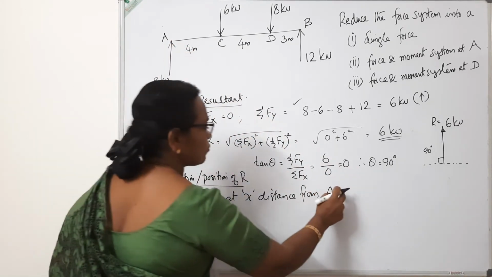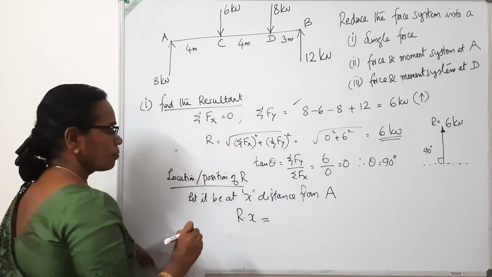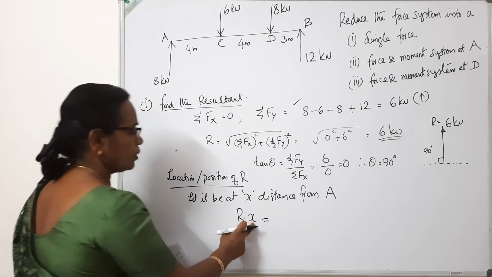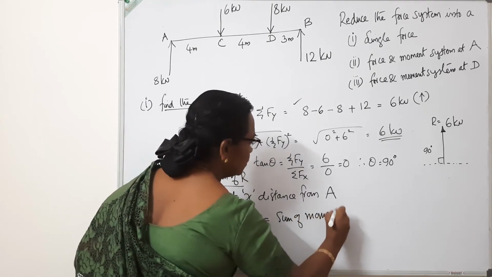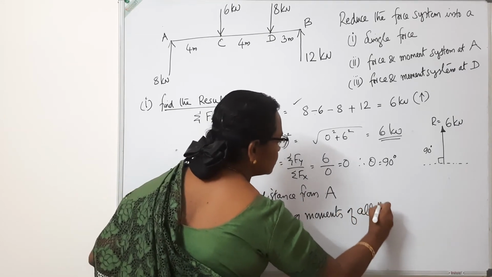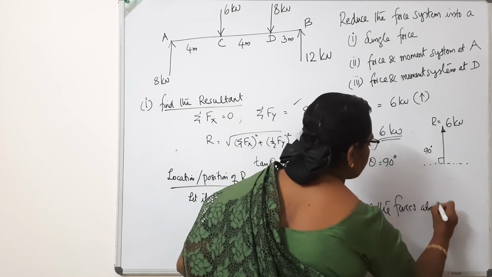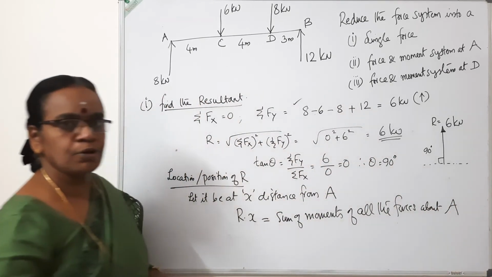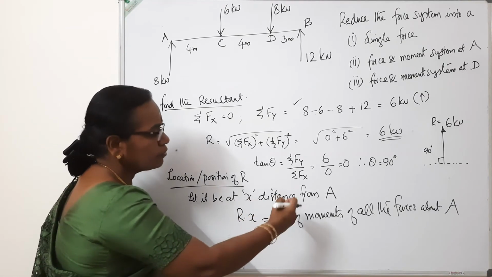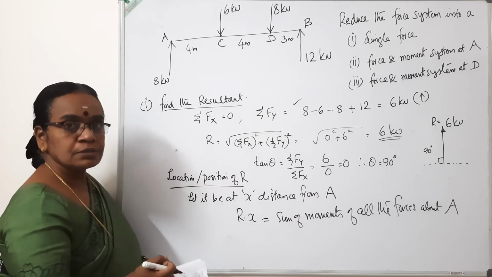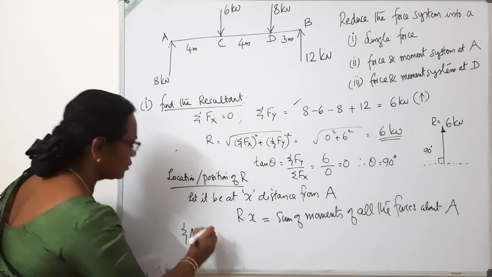Therefore, R into x, the moment of the resultant about A, will be equal to the sum of moments of all the forces about A. This is Varignon's principle, or principle of moments: the moment of the resultant about a point is equal to the sum of the moments of all the forces about the same point. So let us find sigma M A, the moment of all the forces about A.